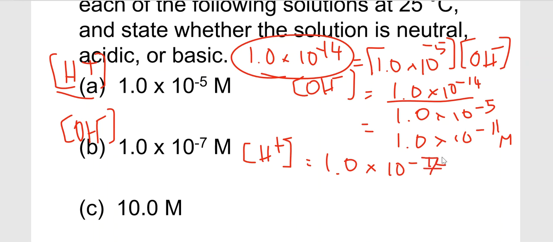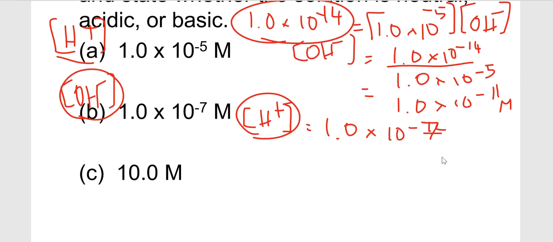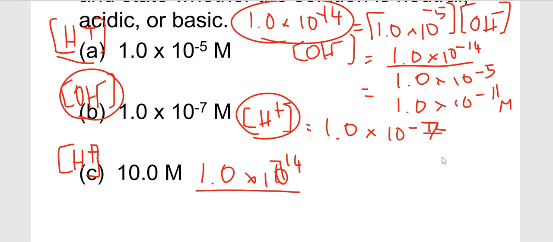Negative 7. So that means that the concentration of hydroxide and H plus are equal, so the solution is going to be neutral. Okay. Now, what if the concentration of H plus is equal to 10? If you look at Kw, which is 1 times 10 to the negative 14, divide by the concentration of H plus, which is 10, this is going to be equal to the concentration of the hydroxide.